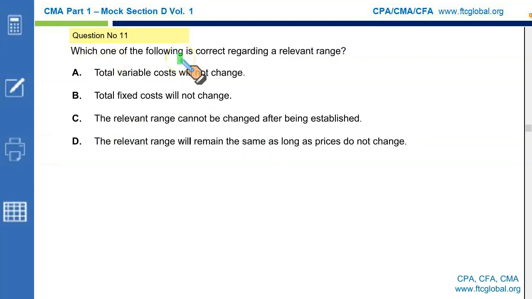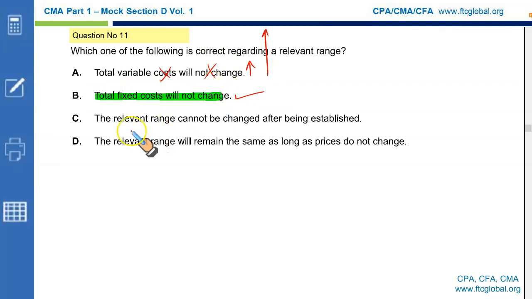Which of the following is correct regarding the relevant range? Total variable cost will not change. Wrong. Total variable cost will change. If you increase the level of activity, total variable cost will go up. If you decrease the level of activity, total variable cost will come down. Incorrect. Total fixed cost will not change. That is true. That is correct. Within the relevant range, total fixed cost stays the same and variable cost per unit stays the same.